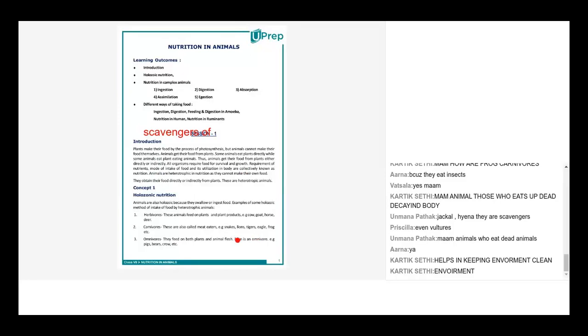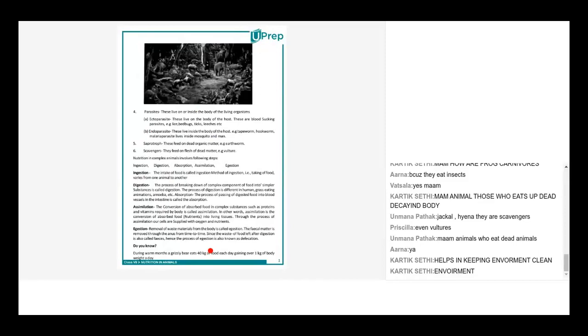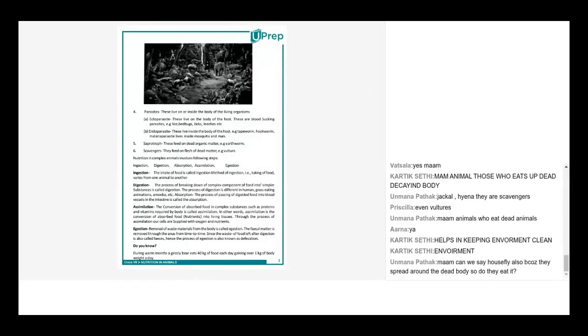Now, going to the next portion, we have parasites. See, here we have scavengers. They feed on the flesh of dead matter. Vulture is a classic example of scavengers. Most of the places where there are dumping yards, every city has a dumping yard. What is a dumping yard? Where all the waste of the city is dumped. And there is always an animal dump yard where dead animals are dumped, maybe a dead dog or a dead cow.